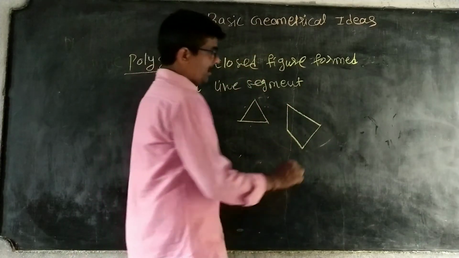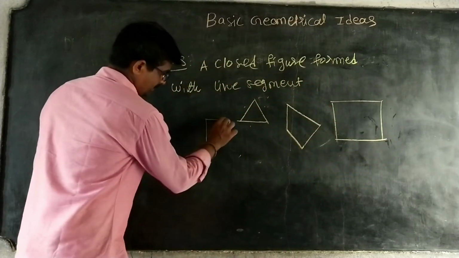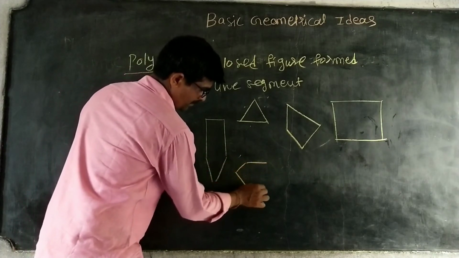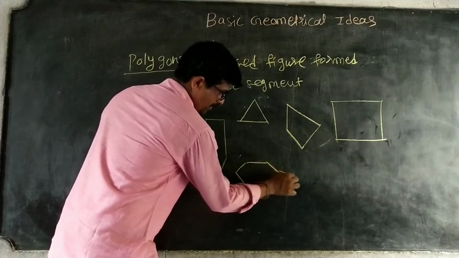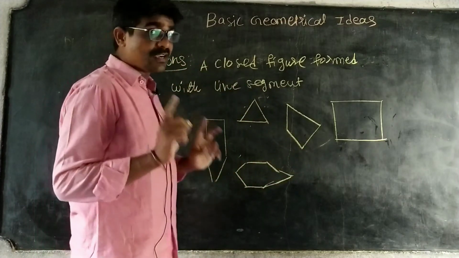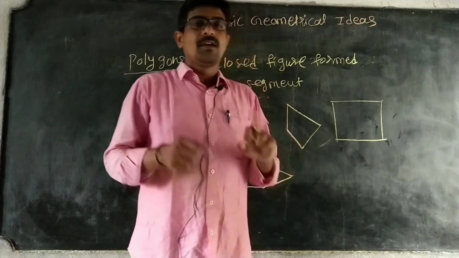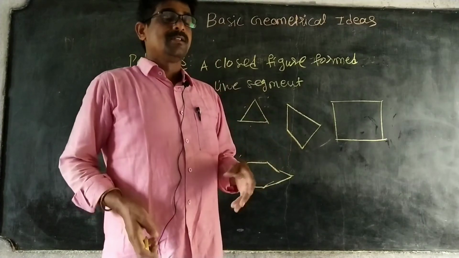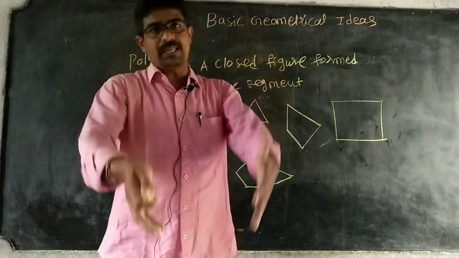This is also one polygon. This is also one polygon. How to take? This is also one polygon. These are all polygons only, different polygons. Polygon, what is the concept? A polygon is a closed figure formed with line segments. So now, based on the number of line segments, we divide them into different polygons.